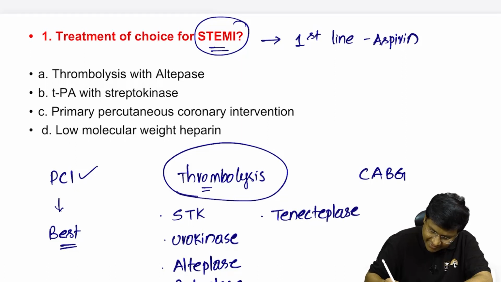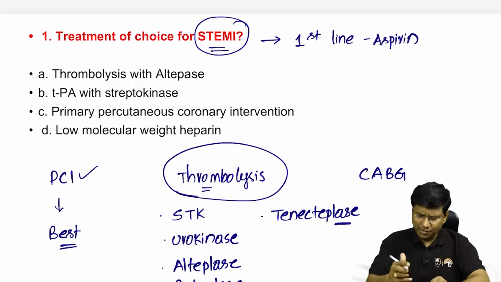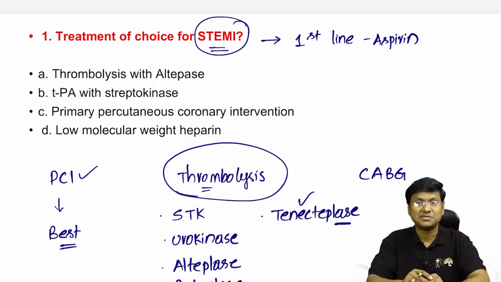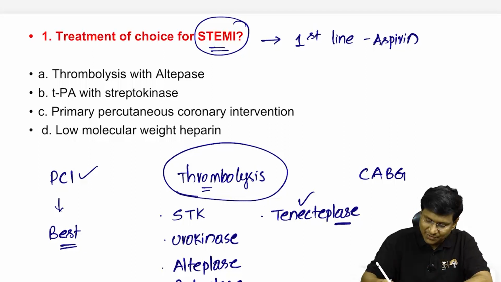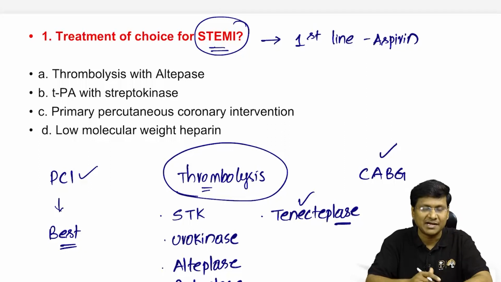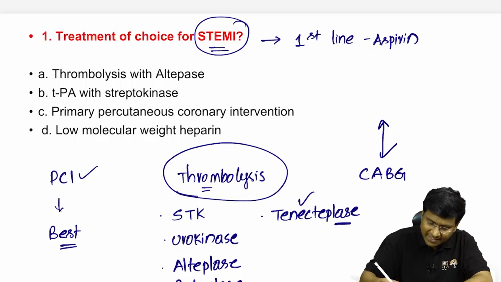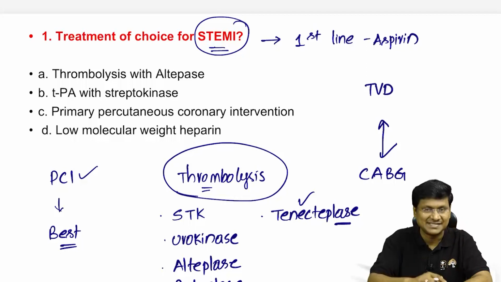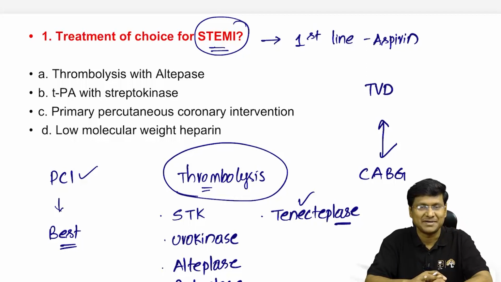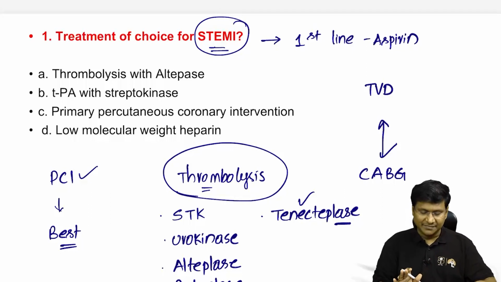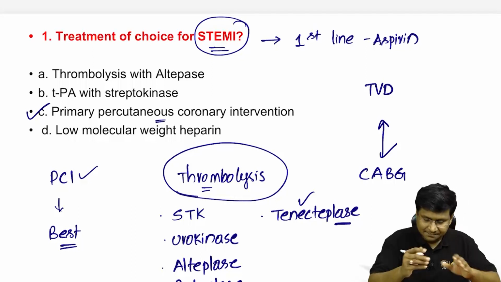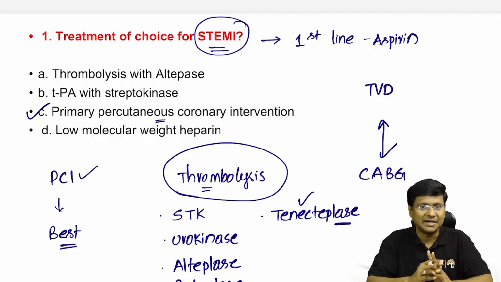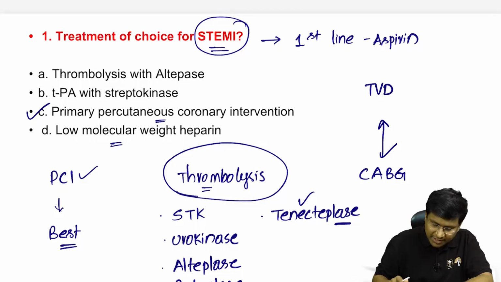So these are the various thrombolytic agents, and out of which tenecteplase is the one which will cause maximum revascularization of the coronaries compared to the other thrombolytic agents. Whereas you take CABG, the coronary artery bypass graft is indicated mainly when the patient has triple vessel disease. So these are the various methods of revascularization, and the best method in case of STEMI is primary percutaneous coronary intervention.